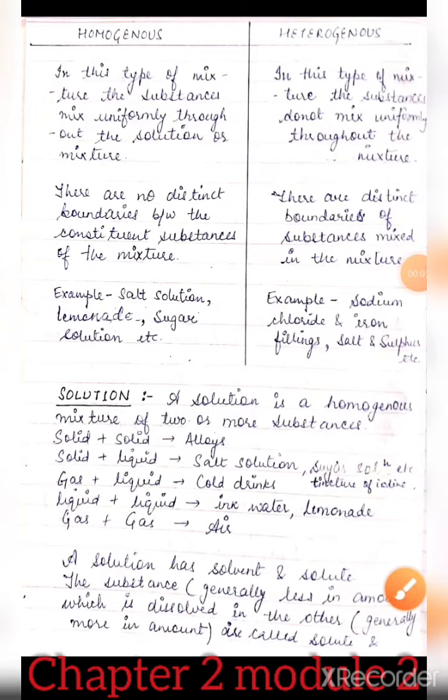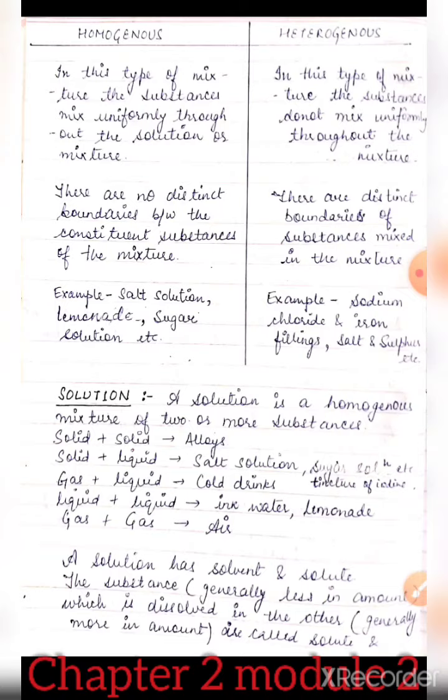Hello students, now our next topic is solution. Before starting this topic, let me tell you that we will be discussing solution, colloid, and suspension. Three things we will be discussing, but these are based upon homogeneous and heterogeneous mixtures only. That means solution, suspension and colloid are all three examples of homogeneous and heterogeneous mixtures. So they are considered mixtures only.